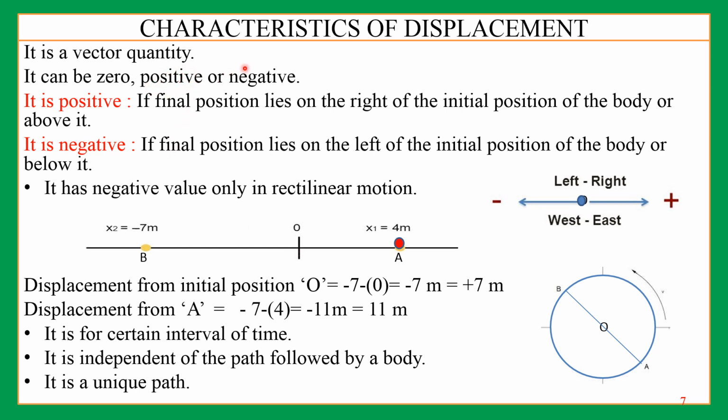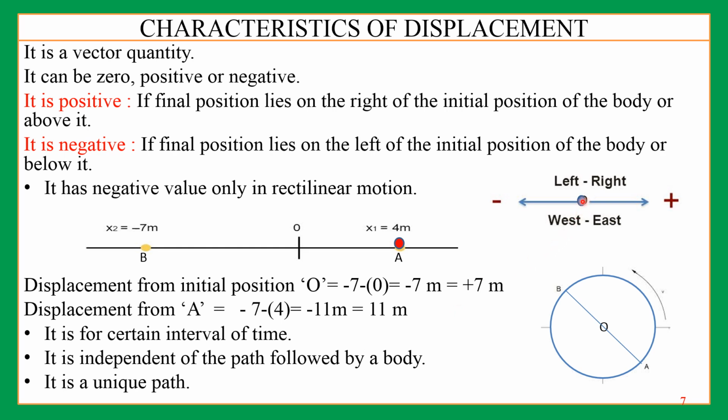It can be positive or negative also. So when the body is moving to the right side, then it has positive value. When the object is moving towards the left, this is the origin and it is going to the left side, then it is a negative value here, right?